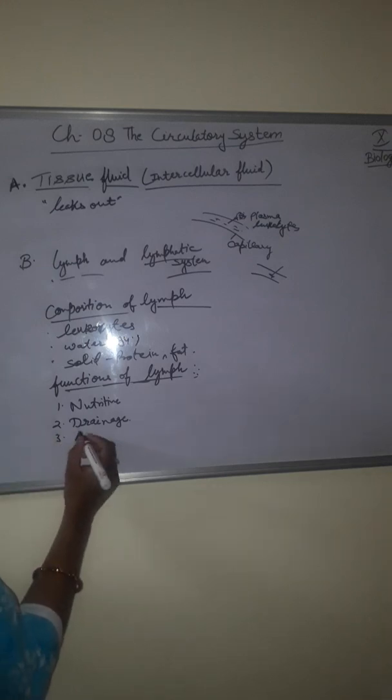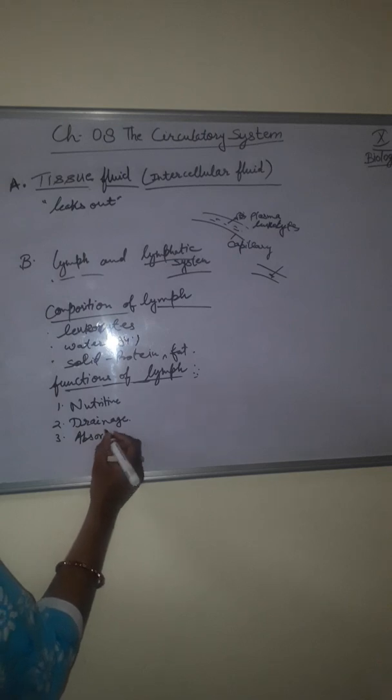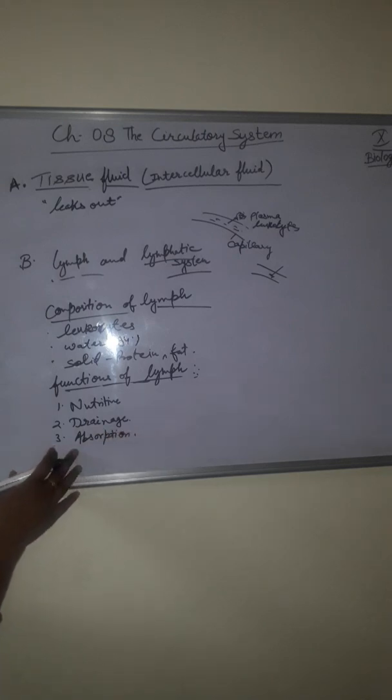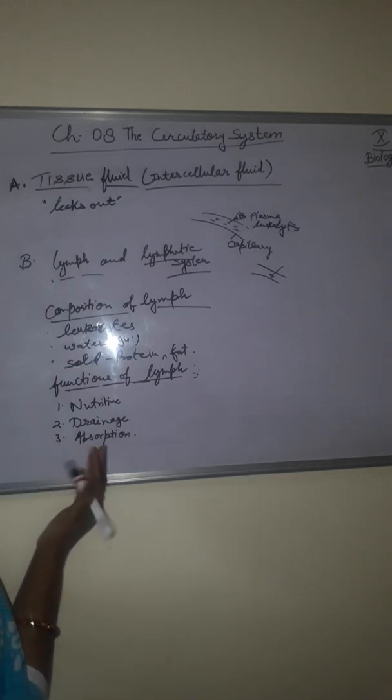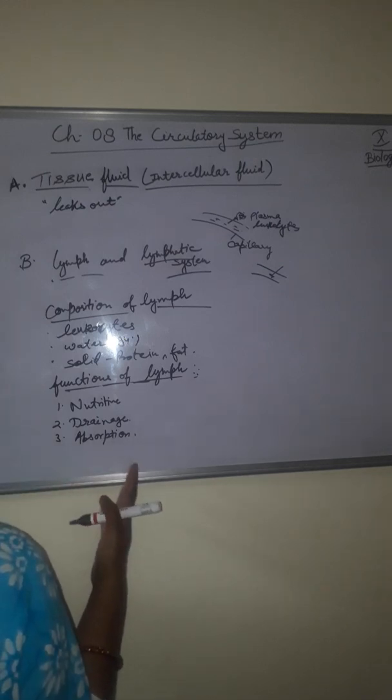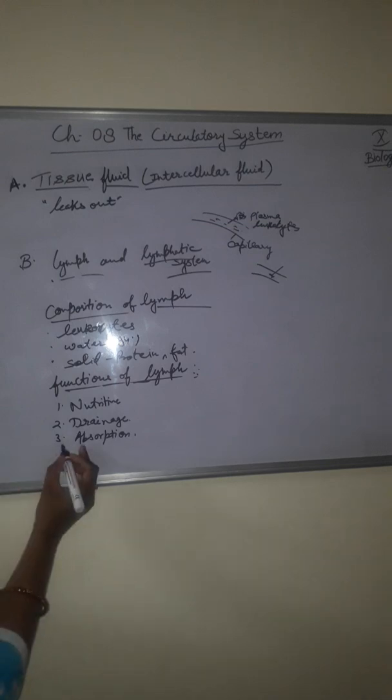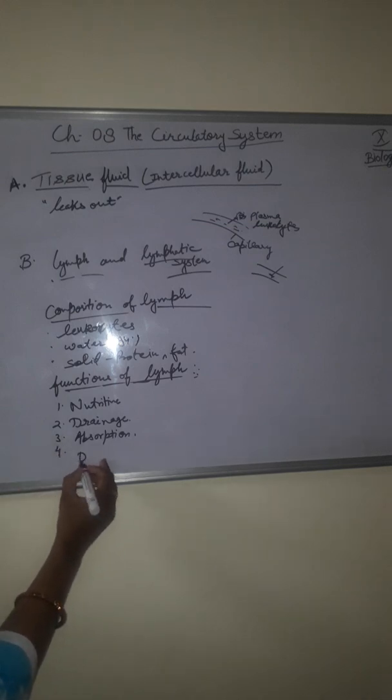Now third one, absorption. Fats from the intestine are absorbed through lymphatic lacteals located in the intestinal villi. Okay, in the intestinal villi lacteals are present and these lacteals absorb fat from the intestine.